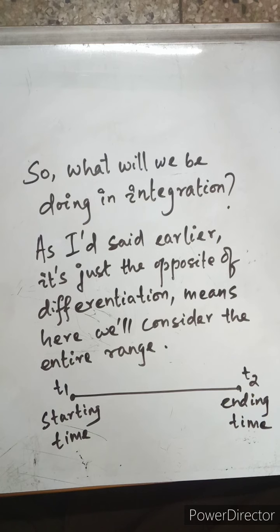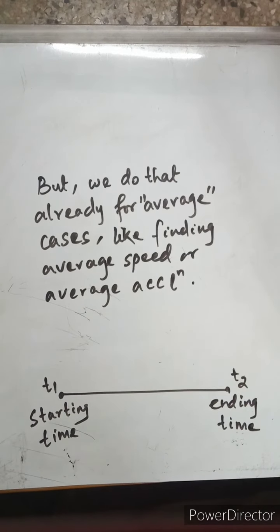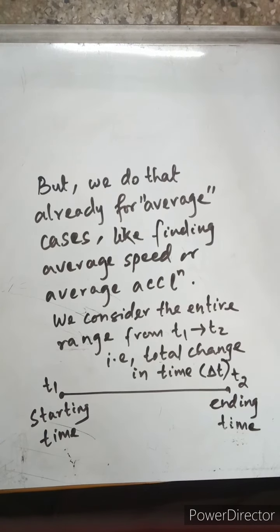But we already did that for average cases, like finding average speed or average acceleration, taking t2 minus t1. So the total change in time was del t, and we used it to find the average speed.